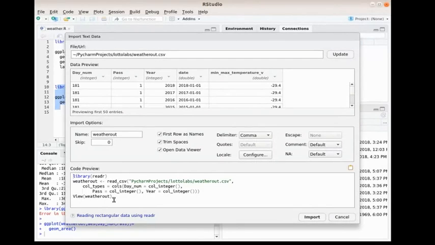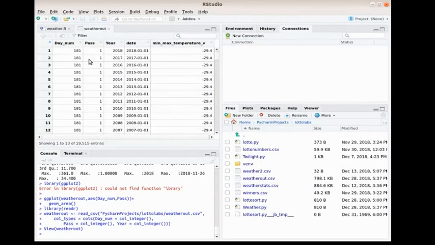So at the end, what's going to happen is when I import it, I'm going to see the view, and this is the view. As you can see, I got my name number, day num, pass, year, date, min, max, temperature, and I imported it from here.